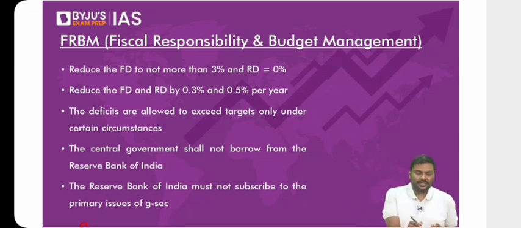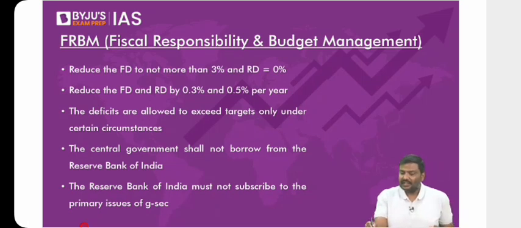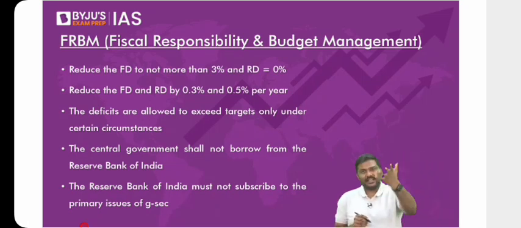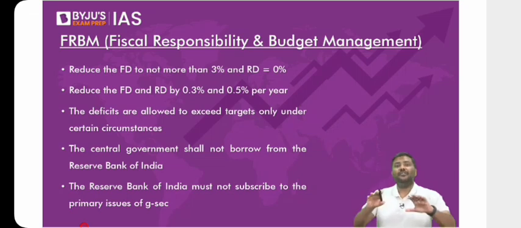Now come back to this. The Union budget is presented on the first working day of February. What do you mean by first working day? Because government knows some of you will ask this question. If I simply write first day of February, some of you will ask me: sir, what if the first of February is a Sunday? What if the first of February is a holiday?